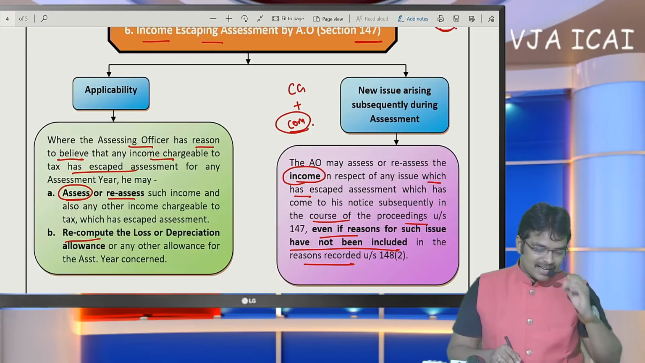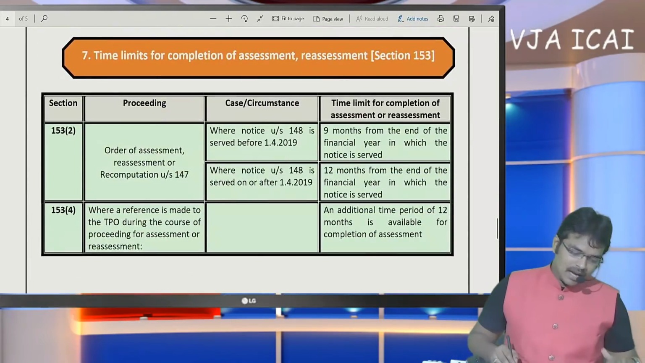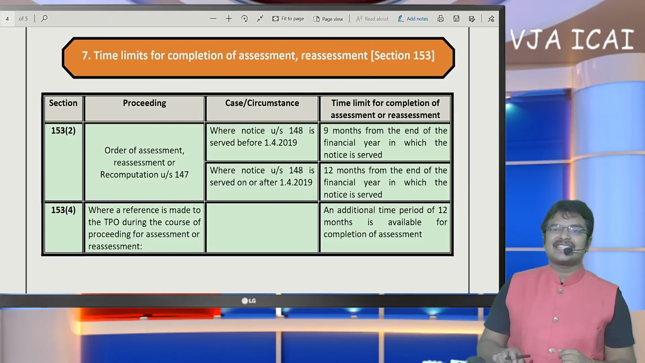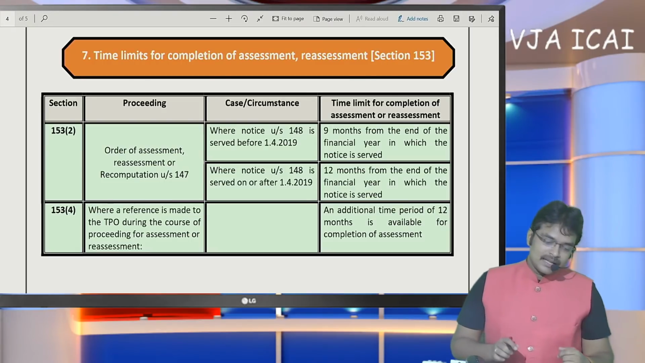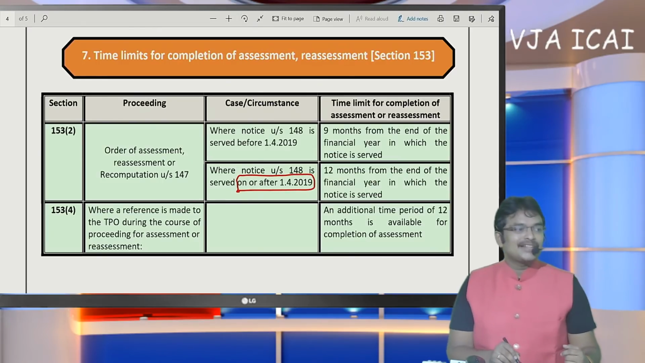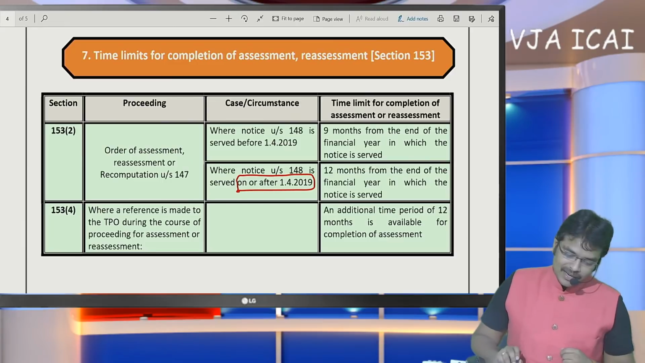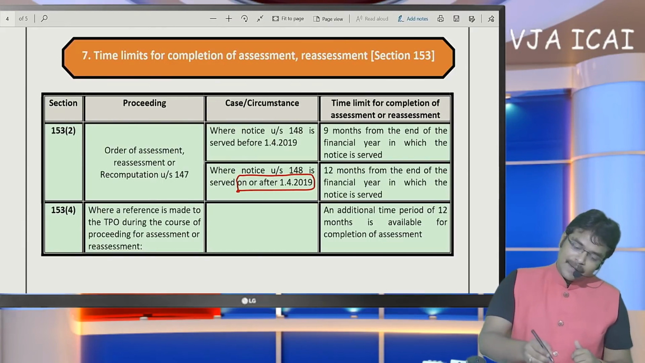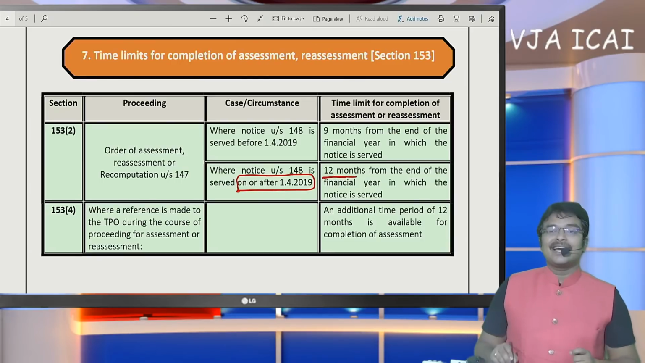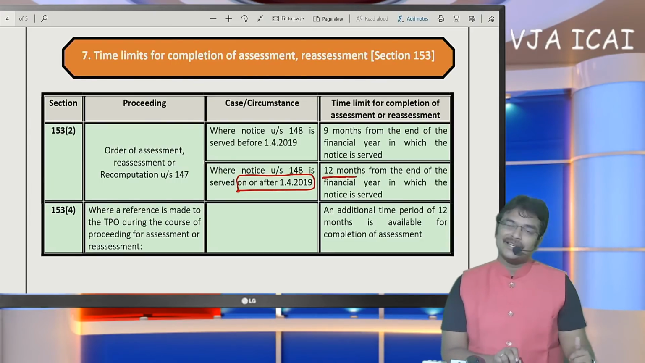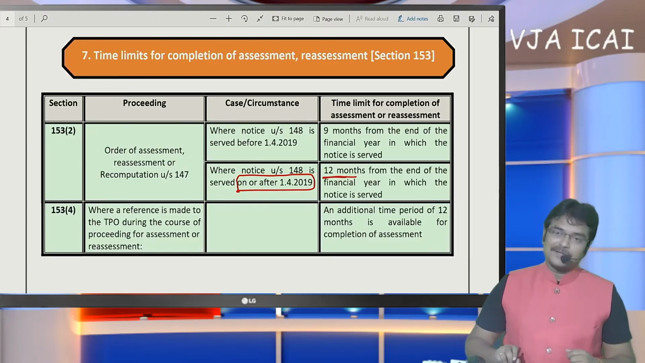Okay. And next, coming to the other thing, time limits for completing the assessment. When should this income escaping assessment get completed? Sir, now if the notice is issued on or after 1/4/2019, now we are in March 2020, if notice is issued on or after 1/4/2019, last year, then within 12 months the assessment has to be completed from the end of the year in which notice is received. Within 12 months the assessment should be completed.